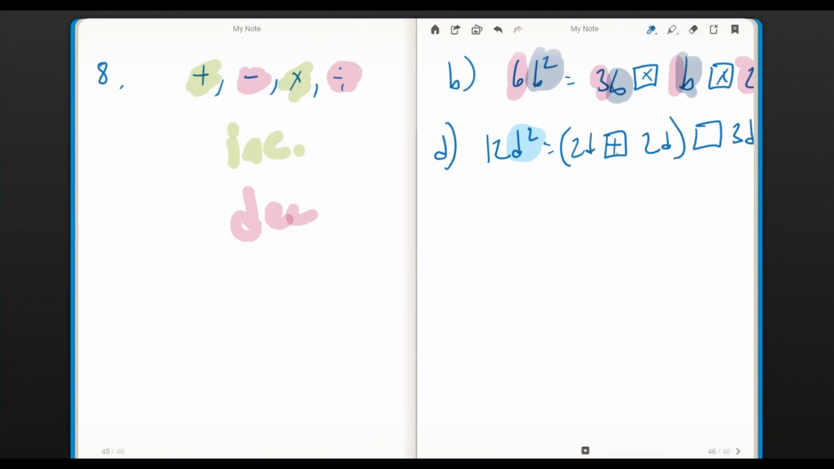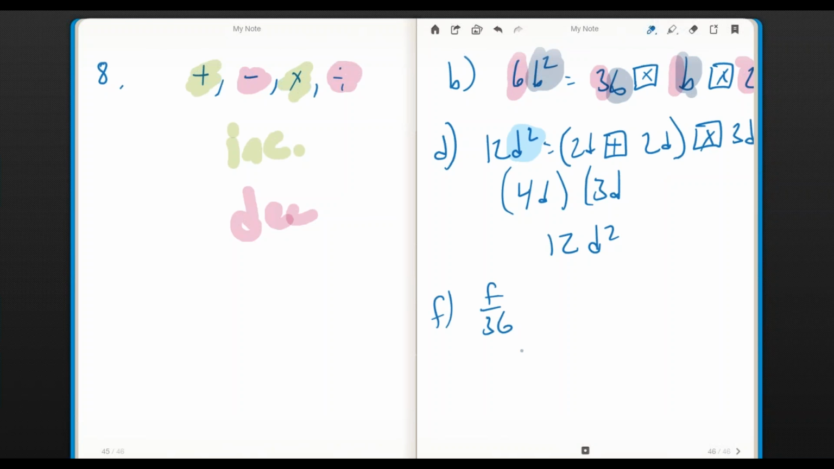And what works is this. 2d plus 2d is 4d, multiplied times 3d gives us 12d squared. And so they do work. Sometimes they look complicated, but they're possible to do. Don't give up on them.